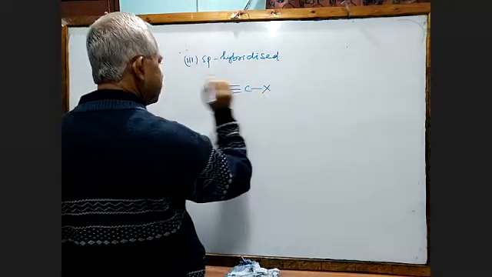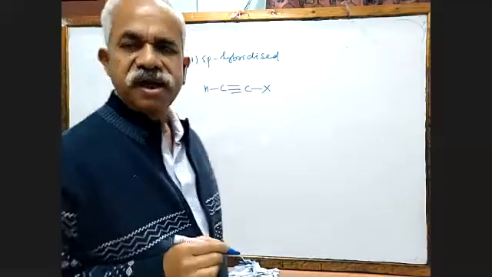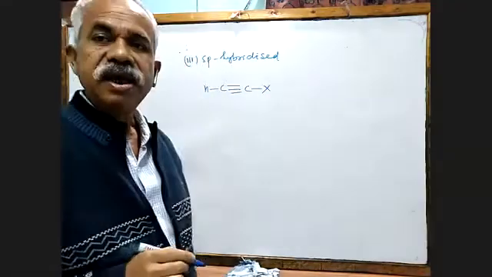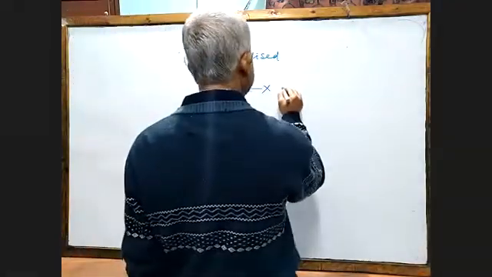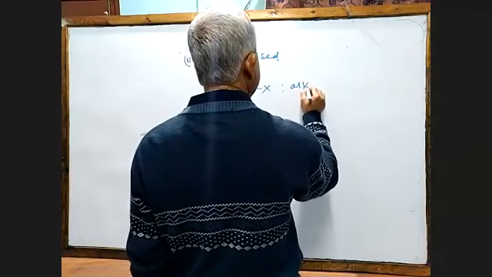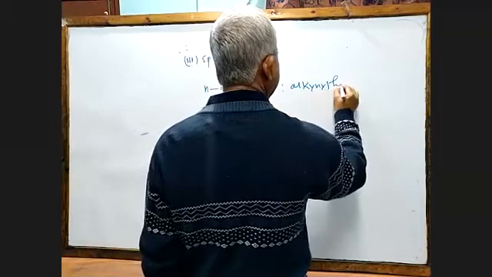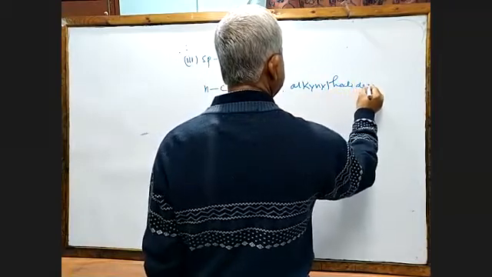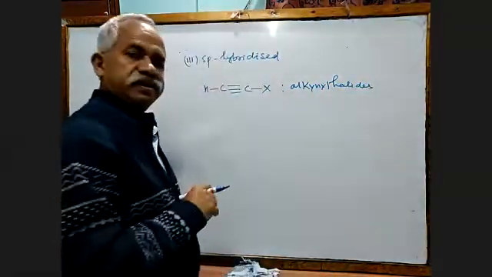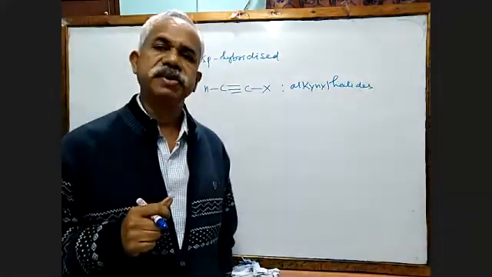This type of compounds are also there. These are called alkynyl halides. Alkynyl. So these are the classification.